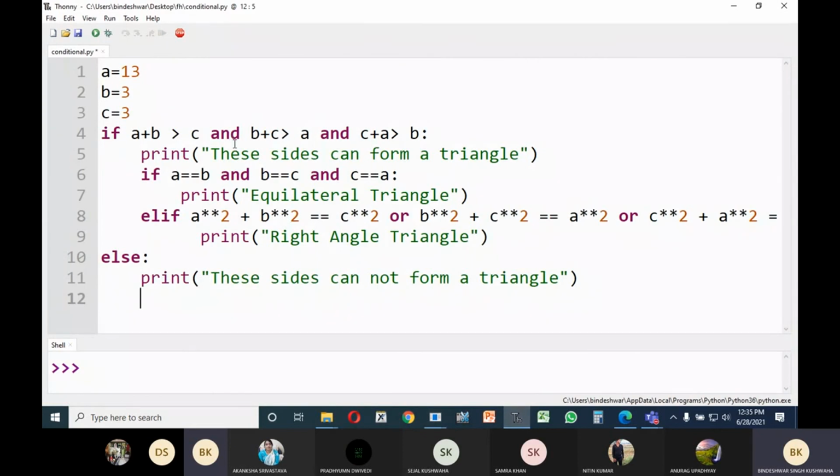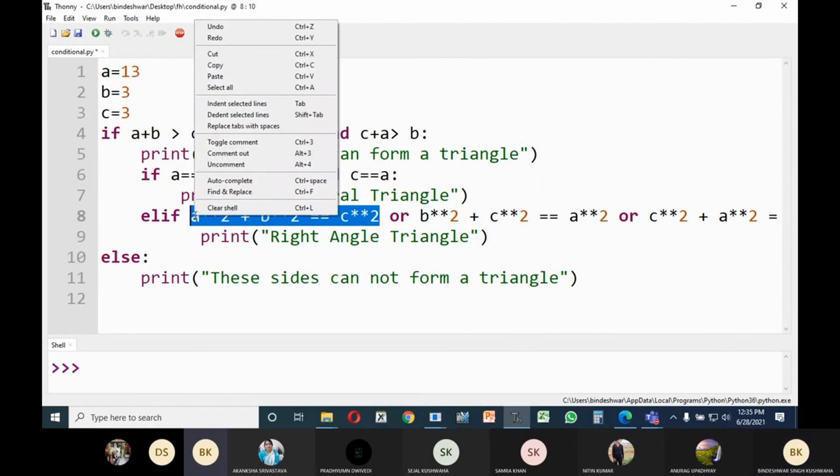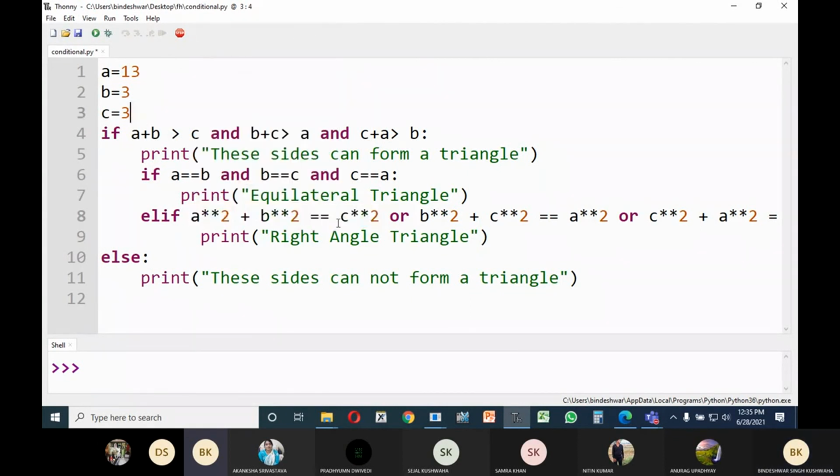Okay, so here I'm going to store this one. Not copy, but I'm going to cut it.